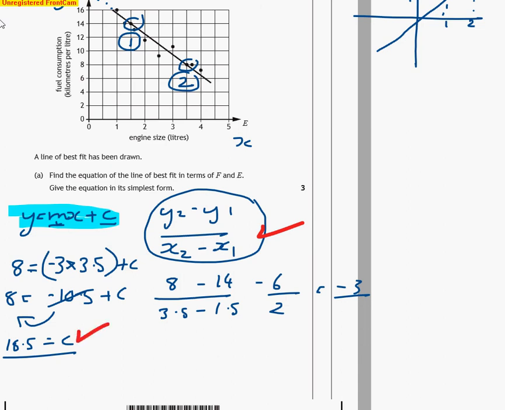The very last part, which I've not done, is putting it into terms that's in the question. Okay, so now we want to go back and say, well, y is actually equal to f. Yeah, we know that m is minus 3, x is e, and we're going to plus 18.5, and that's your final mark.